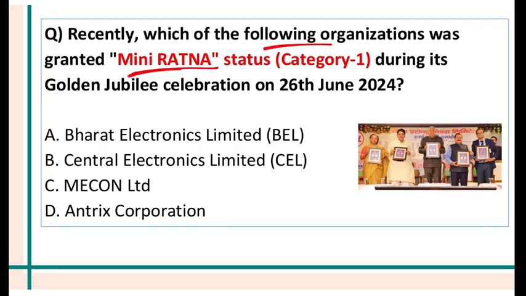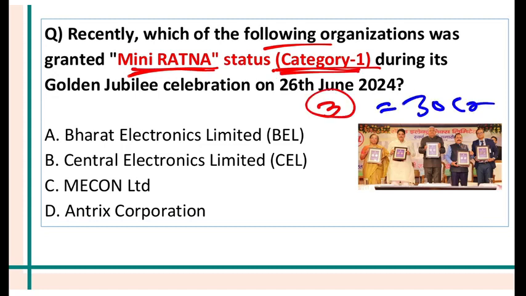Which company has been accorded Mini Ratna status category 1? Mini Ratna category 1 means the company is profitable for the last 3 years and in one of the years, the profit is minimum 30 crore. That is called a Mini Ratna category 1 and later on it can become Navratna. It is Central Electronics Limited.